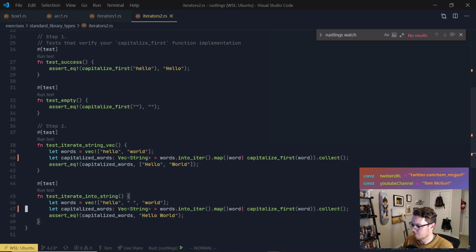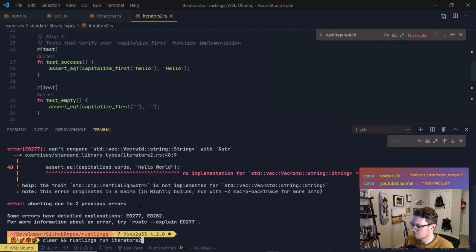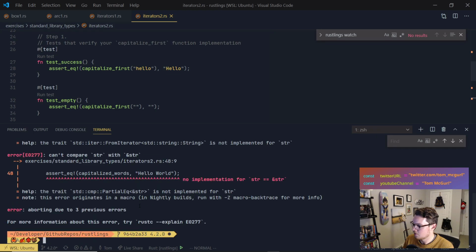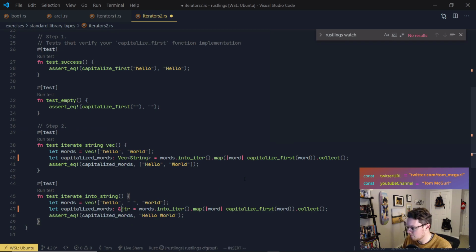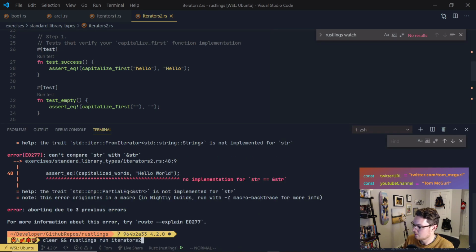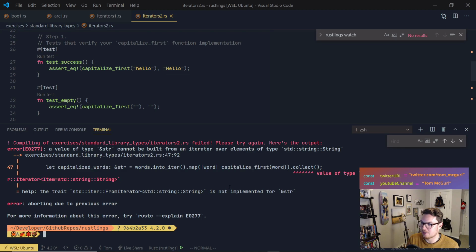Our type is wrong. So our type is just going to be string, right? And in fact, it's going to be string. So here it's saying no implementation for string equals, oh, it's got to be a type. String slice, run it. Okay, so here now it's getting the actual value.